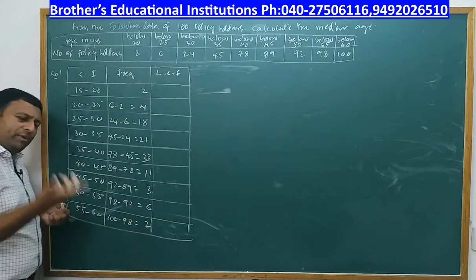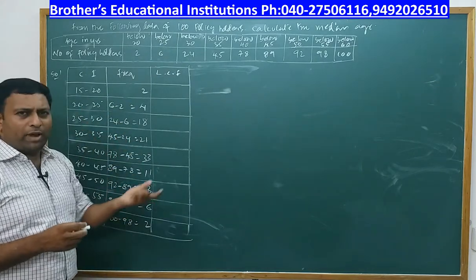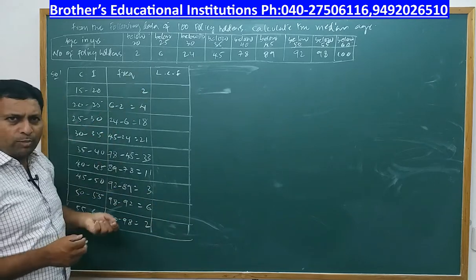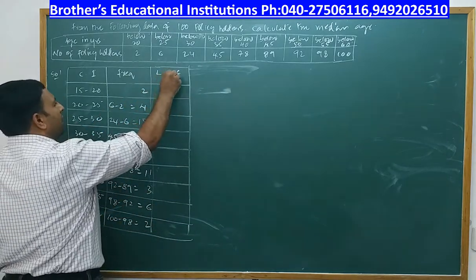What you are doing is median. When you are dealing with median, you will require a cumulative frequency. So let us again calculate the cumulative frequency. Less than cumulative frequency I am going to calculate. So I will write 2.